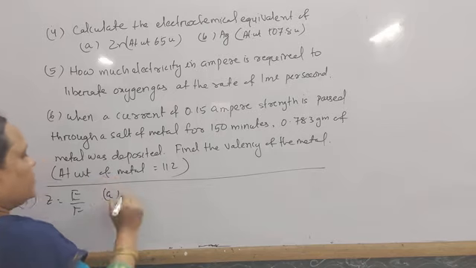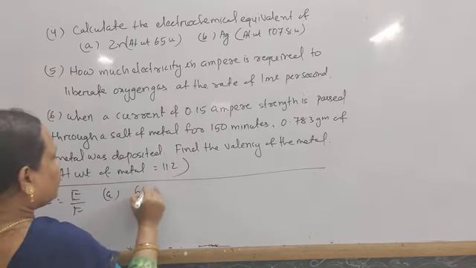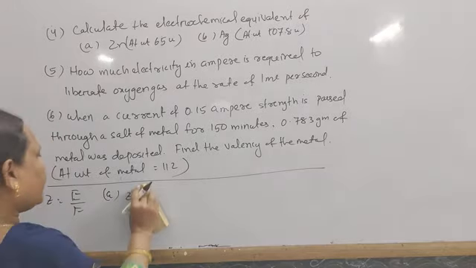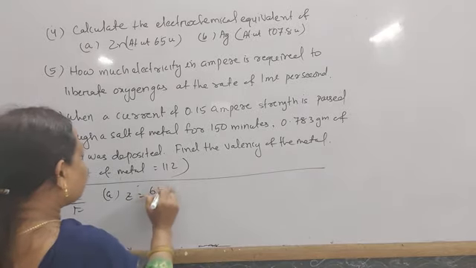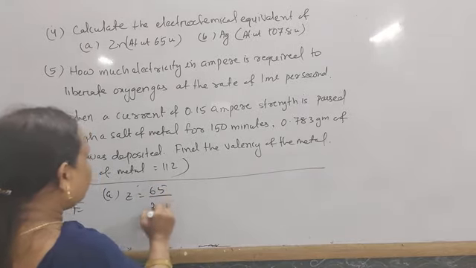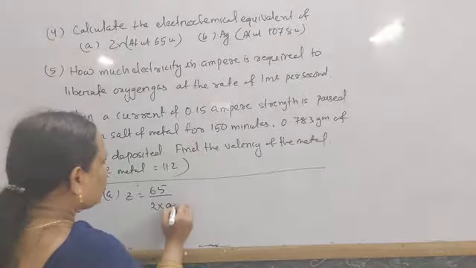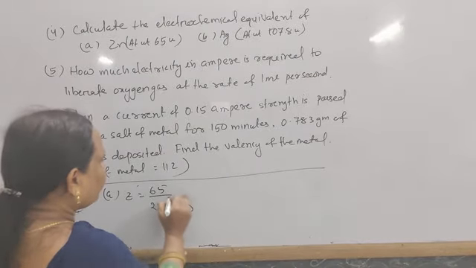So its equivalent mass is 65 by 2, and the F value is 96,500 coulomb.